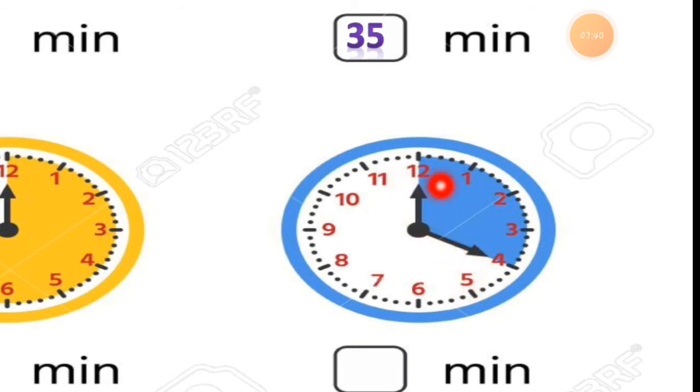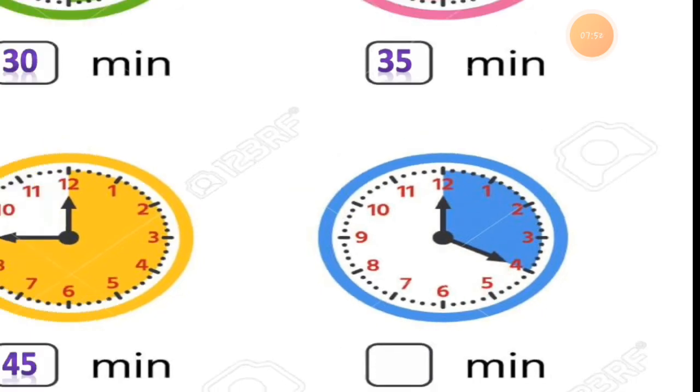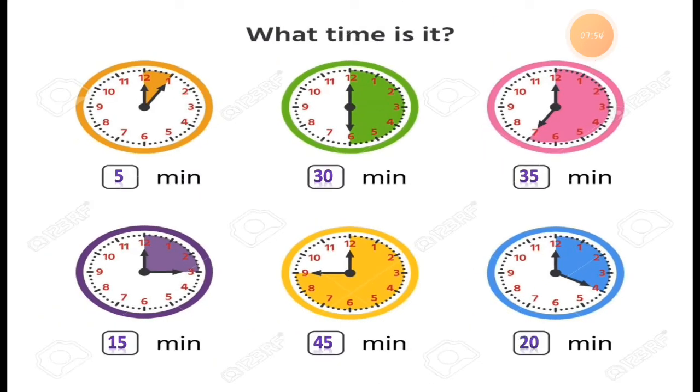As you know, 12 to 1 is 5 minutes. 12 to 2 is 10 minutes. 12 to 3 is 15 minutes. And 12 to 4 is 20 minutes. So this blue portion covers 20 minutes. How many minutes does it cover? It is covering 20 minutes.